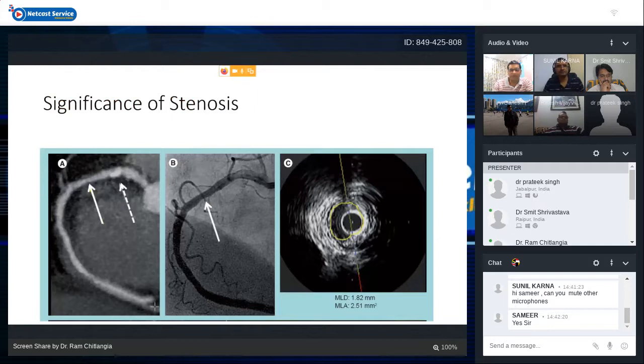In this picture, we can see that on CT coronary angio in panel A, there is a moderate looking stenosis. On coronary angiography, it is rather milder looking, and probably it is quite underestimated. But if you see the IVUS images of the same stenosis, the MLA is around 2.5 millimeter square, and probably it warrants intervention after use of FFR, or without FFR if the patient is symptomatic. So sometimes it helps in knowing the significance of stenosis, but it is not the gold standard for that.